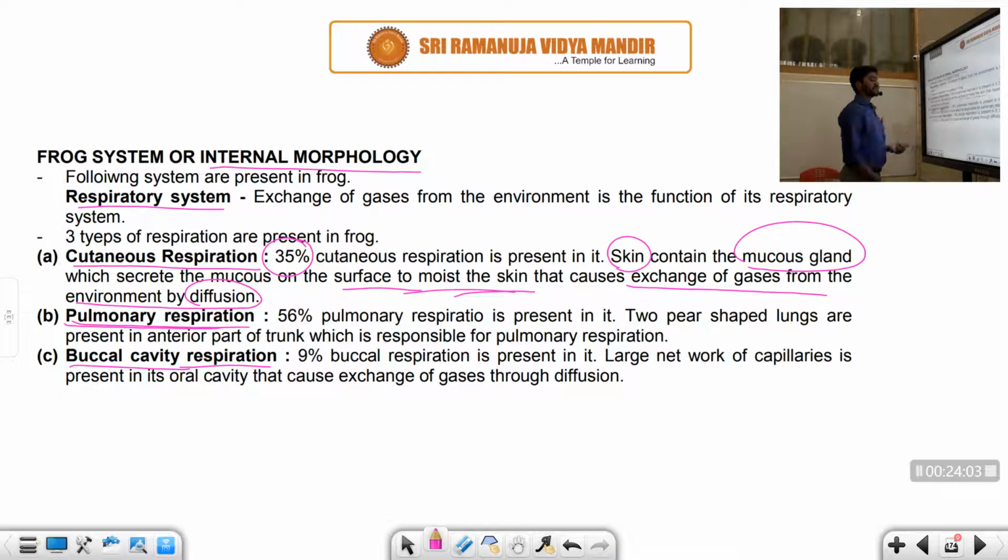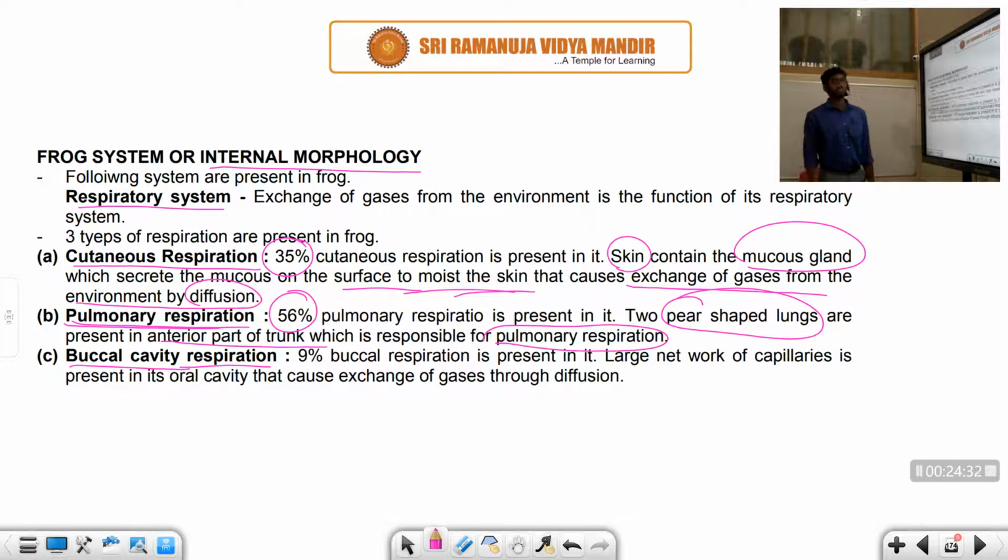Whereas pulmonary respiration is very important. In the frog, the majority of respiration, 56%, belongs to pulmonary respiration. It takes place in the pear-shaped lungs, student. The pear-shaped lungs, located in the anterior part of the trunk, are responsible for pulmonary respiration.